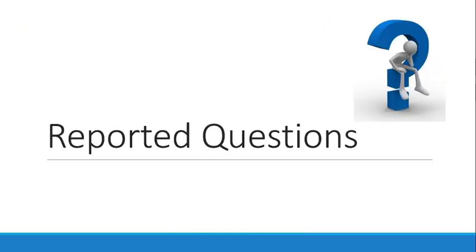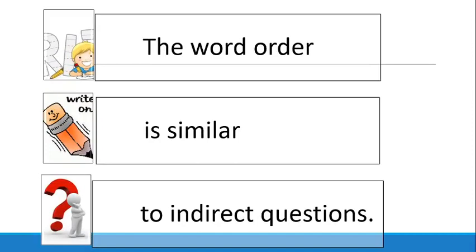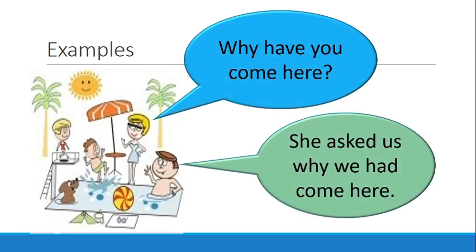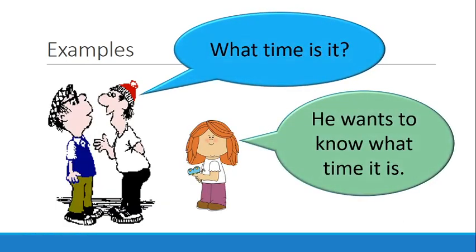Now here we have some reported questions. In the video you are going to see after this video, we are going to see that the word order is similar to indirect questions. For example, "Why have you come here?" She asked us why we had come here. We have to report a question, right? "What time is it?" We are going to report: He wants to know what time it is.